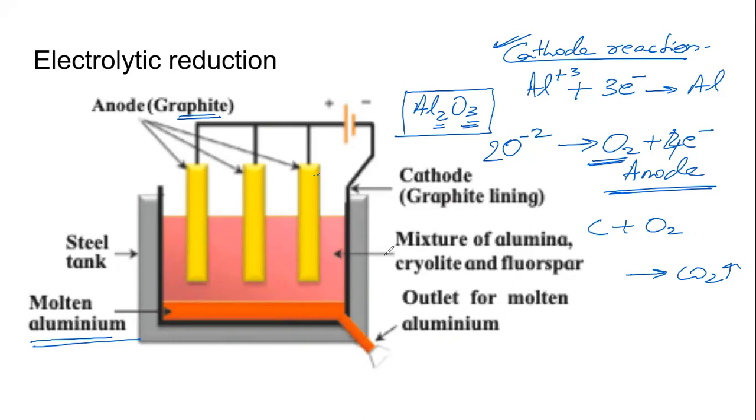Okay. So finally, after concentrating the bauxite using Hall's method, Peirce method, after getting alumina by calcinating aluminium hydroxide, we do an electrolytic reduction where we get pure molten aluminium. जो ठंडा हो जाएगा तो फिर वो solid हो जाएगा.